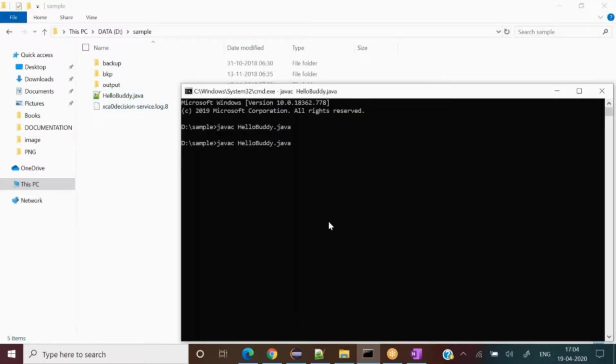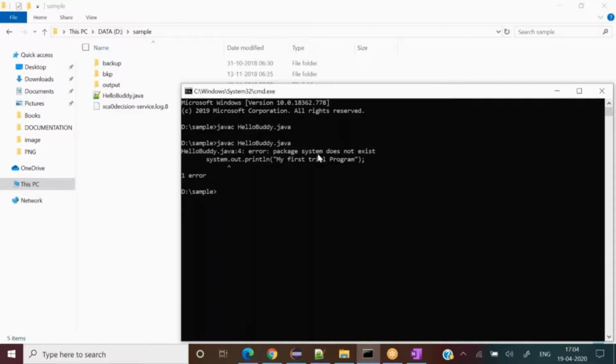If I compile now, the compiler has started its work. You can see no dot class file gets generated in my folder, in sample. It was saying that there is some error. We will come to the error handling part later on when I discuss the error handling stuff. But for now, just understand that the compiler is not satisfied.